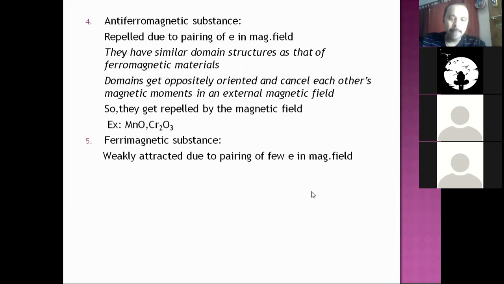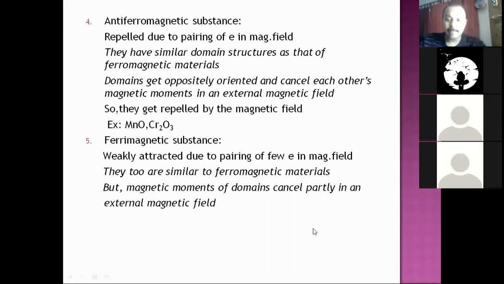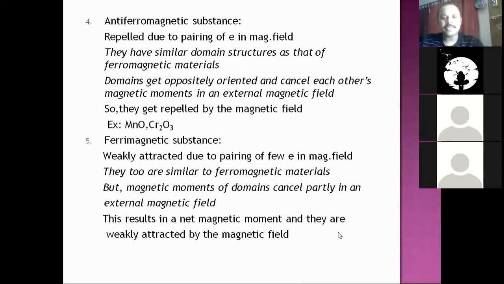Ferrimagnetic substance, as I told you, also will have a similar magnetic moment arrangement like ferromagnetic substance. But when kept in the external magnetic field, they are not strongly attracted. Instead, they are weakly attracted due to pairing of only a few electrons in the magnetic field. So they too are similar to ferromagnetic materials, but magnetic moments of domains cancel partly in an external magnetic field. Hence, some of the magnetic moments still remain. Mu decreases, but does not become zero in case of ferrimagnetic material. This results in a net magnetic moment, and they are weakly attracted by the magnetic field.